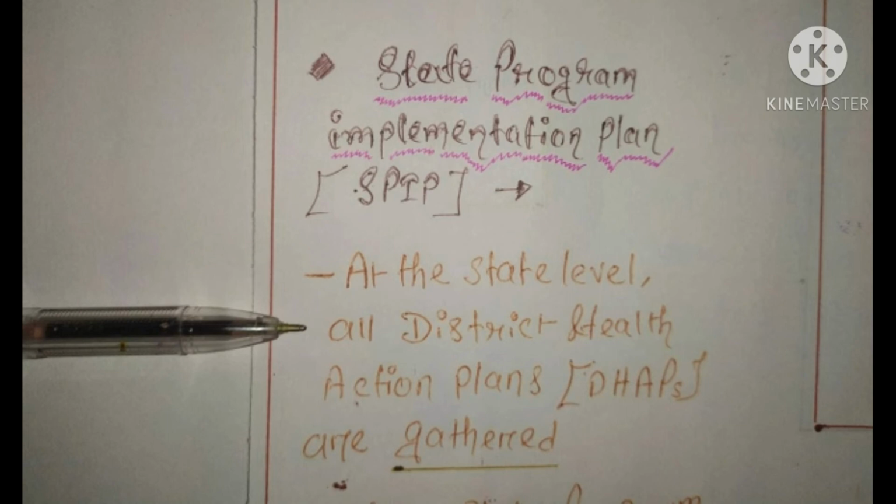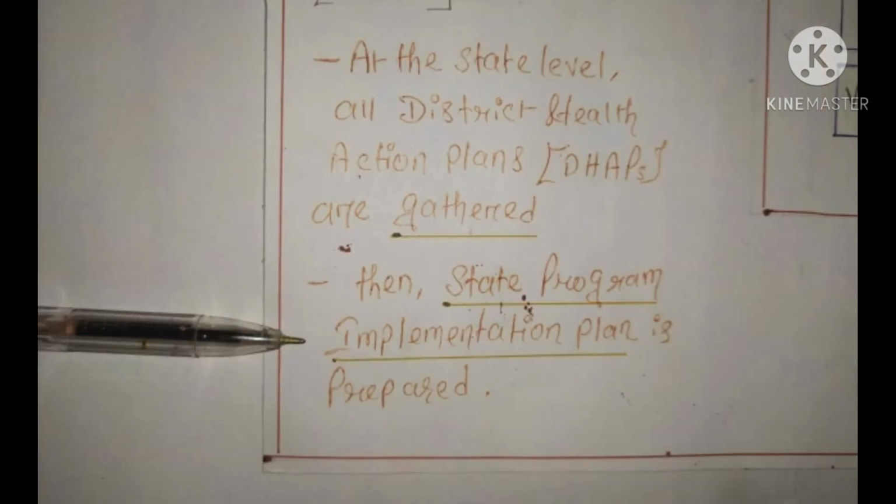And after that, our state will collect all the district health action plans from their respective districts and make a new document that will be called State Program Implementation Plan. So you understand the bottom-up approach, from downward to upward, from villages, from ASHA, from CHC, PHC to the district and now to the state.